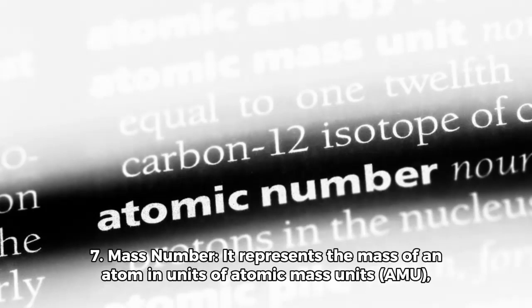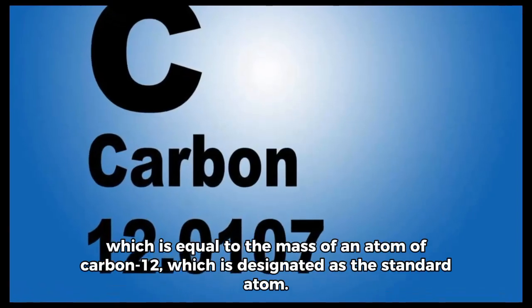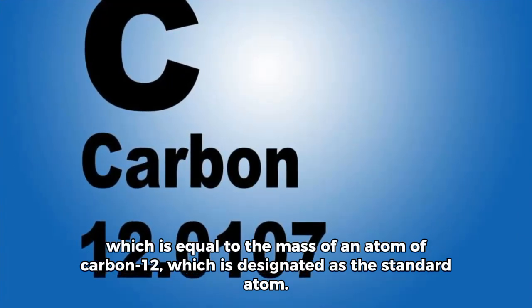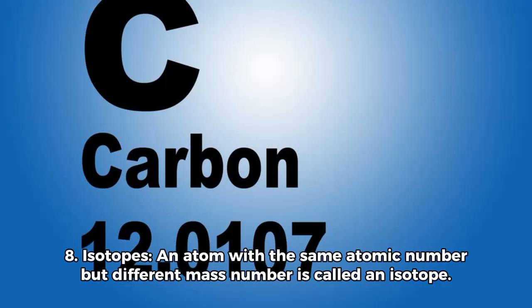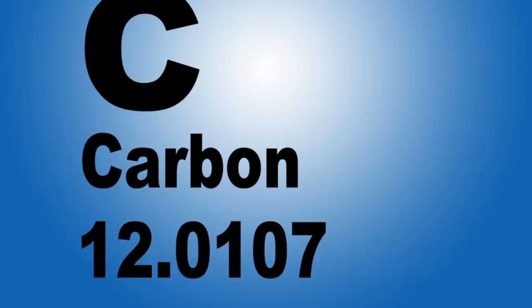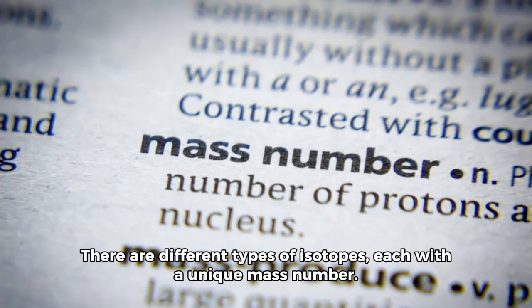7. Mass number. It represents the mass of an atom in units of atomic mass units, mu, which is equal to the mass of an atom of carbon-12, which is designated as the standard atom. 8. Isotopes. An atom with the same atomic number, but different mass number is called an isotope. There are different types of isotopes, each with a unique mass number.